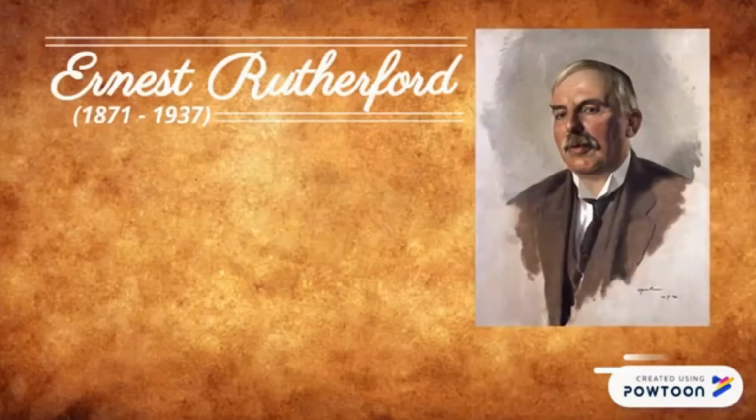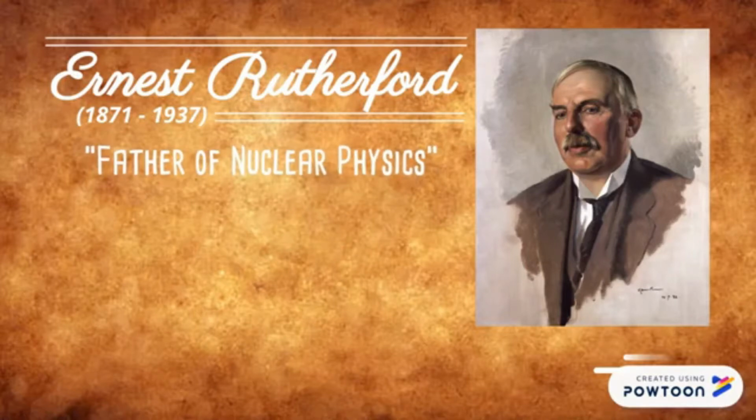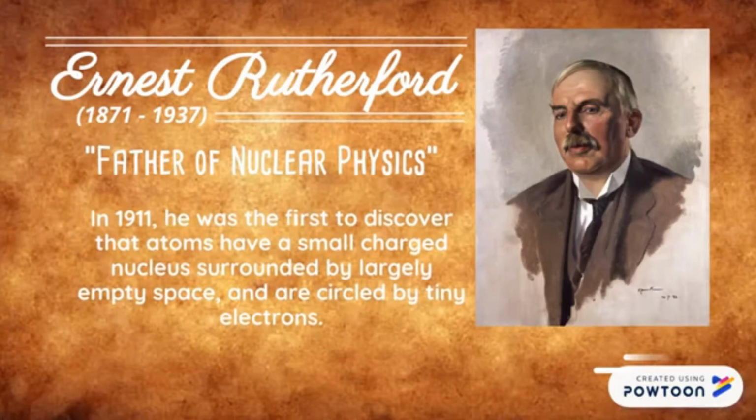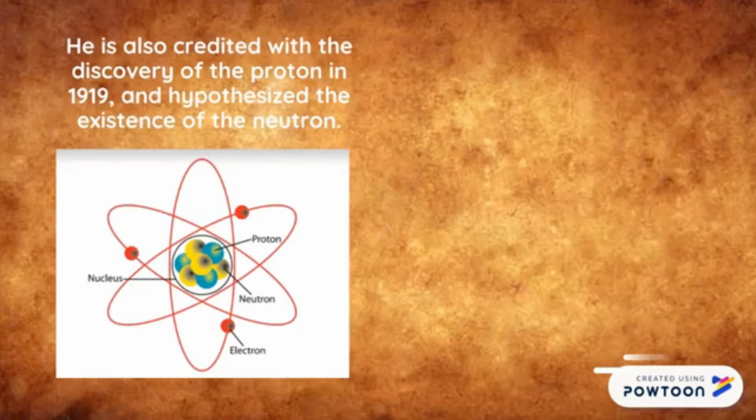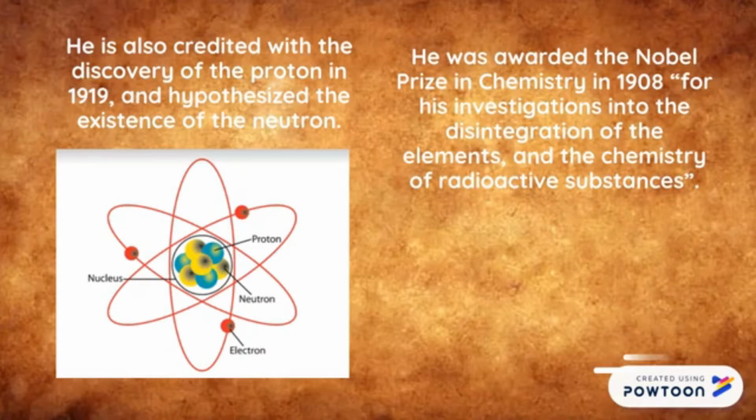Ernest Rutherford, First Baron Rutherford of Nelson, was a New Zealand chemist who has become known as the father of nuclear physics. In 1911, he was the first to discover that atoms have a small charged nucleus surrounded by largely empty space and are circled by tiny electrons. He is also credited with the discovery of the proton in 1919 and hypothesized the existence of the neutron. He was awarded the Nobel Prize in Chemistry in 1908 for his investigations into the disintegration of the elements and the chemistry of radioactive substances.